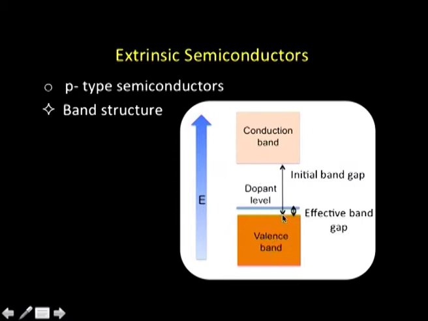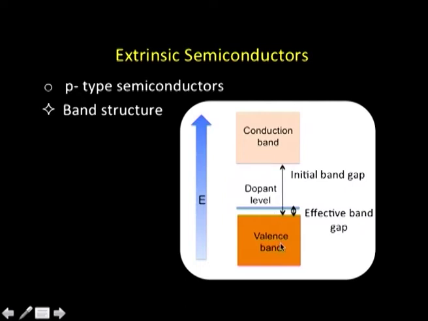Effectively, because this dopant level is short of an electron, with a little amount of energy, the electron will move from the valence band of the silicon atom and come down to the hole located in the dopant level, and it will start conducting. We will be creating a hole here, and the process will continue thereafter.